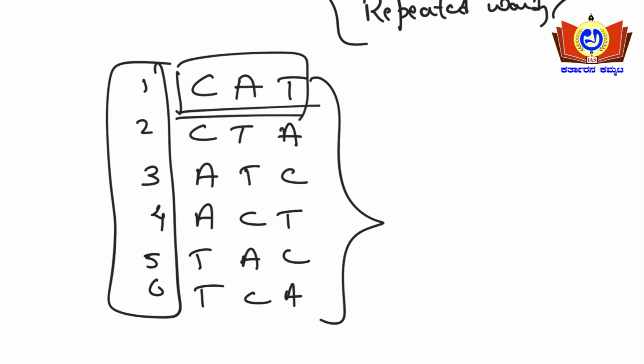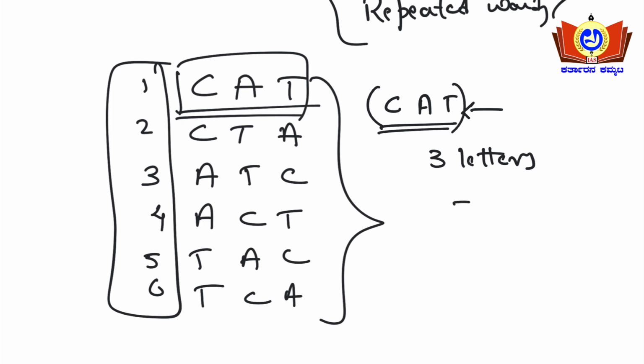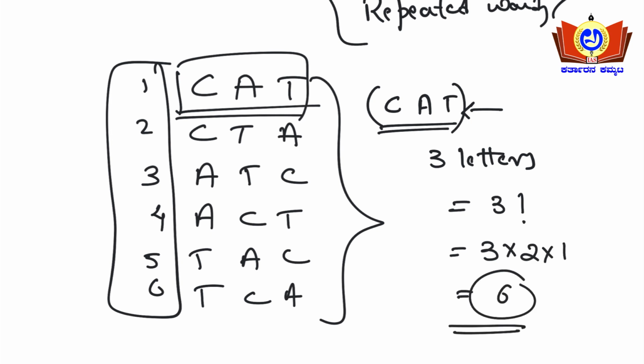If you encounter a bigger word, with at least 10 to 11 letters in that particular word, then solving like this in the conventional method becomes a bit difficult. So actually how the formula works is, for CAT, how many words are there? Actually this is a single word. How many letters are there? 3 letters. The formula goes like this: 3 factorial, that is nothing but 3 into 2 into 1, which is 6. So in 6 different ways these 3 letters can be written.